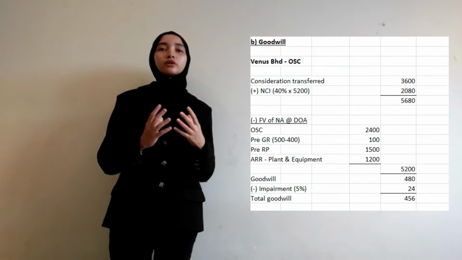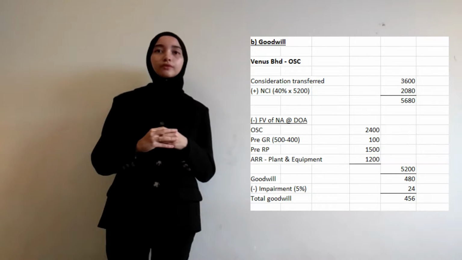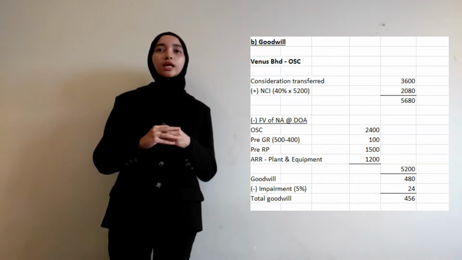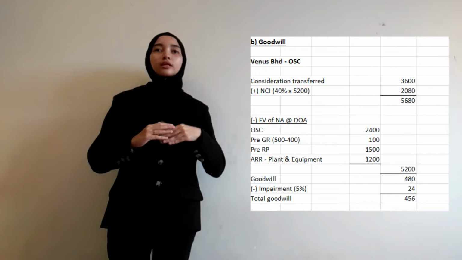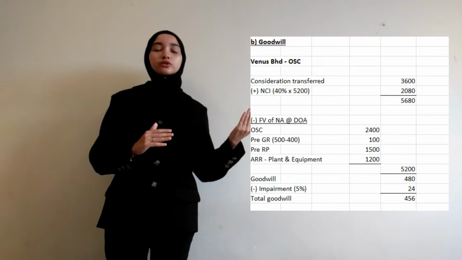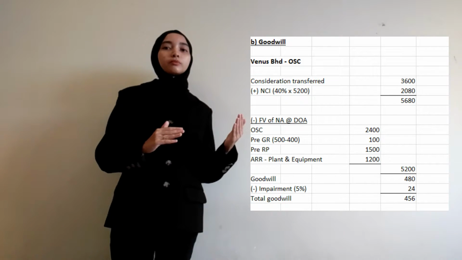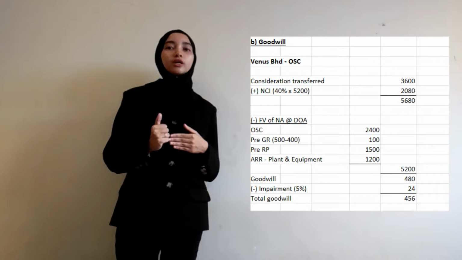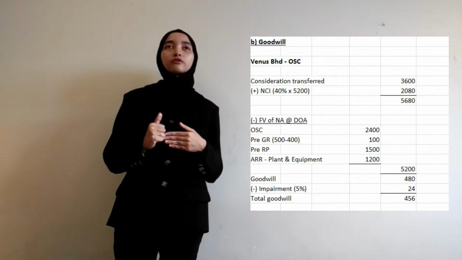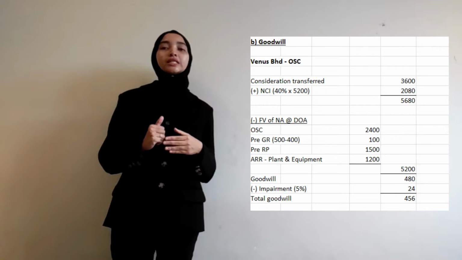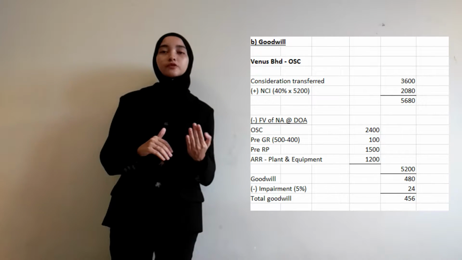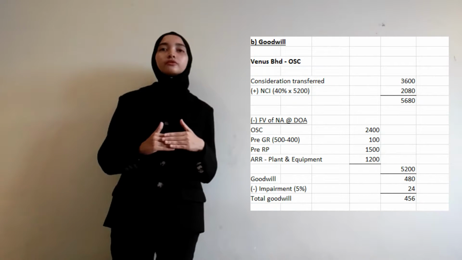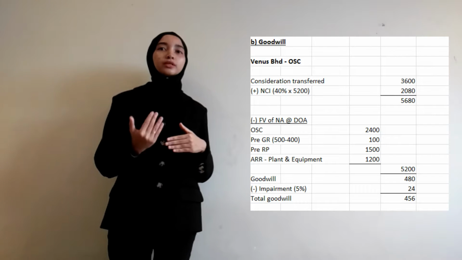The amount of fair value of net assets at DOA is 5,200, and this will be brought to NCI, multiplied by 40% because the percentage of control for the parent is 60%. So NCI is 40% multiplied by 5,200, which gives 2,080.